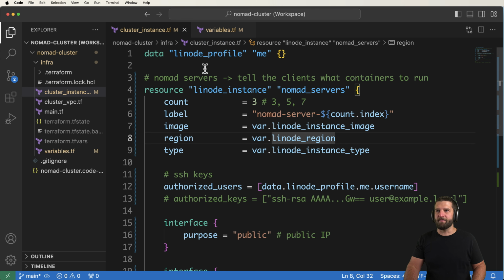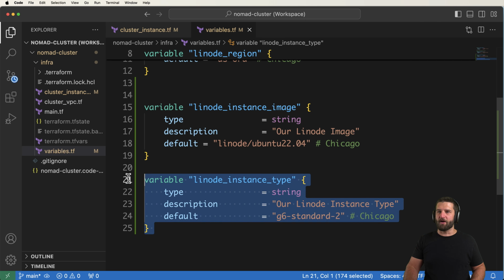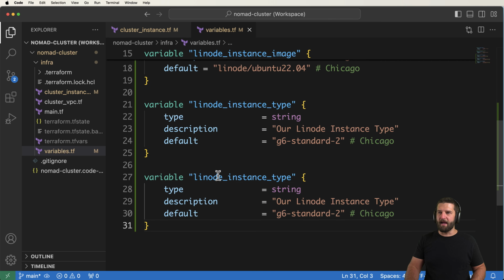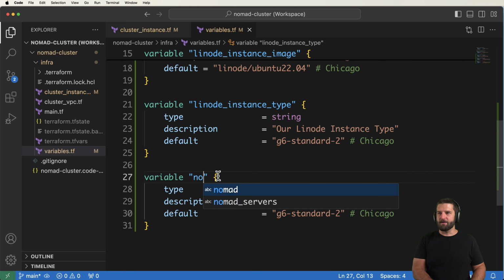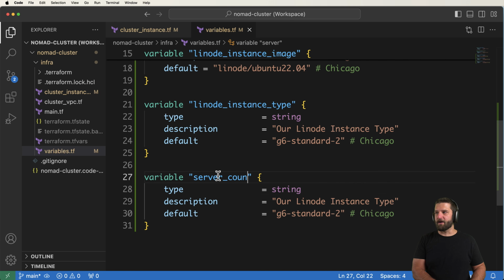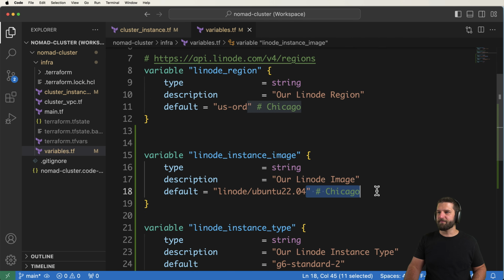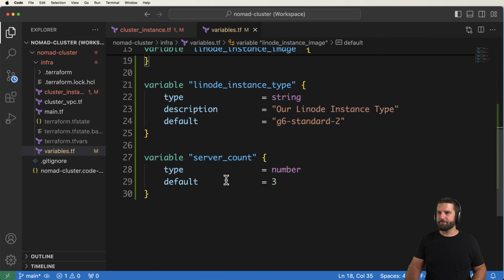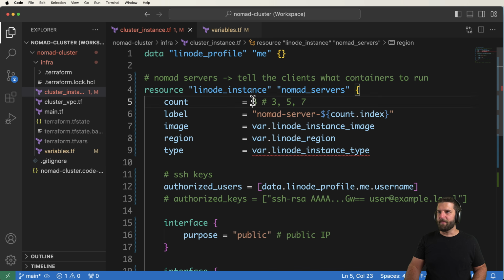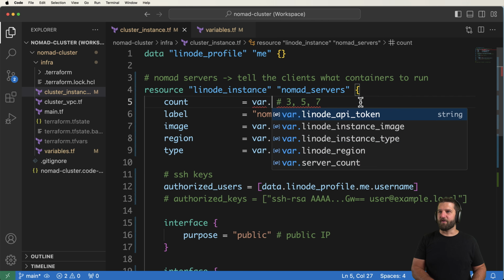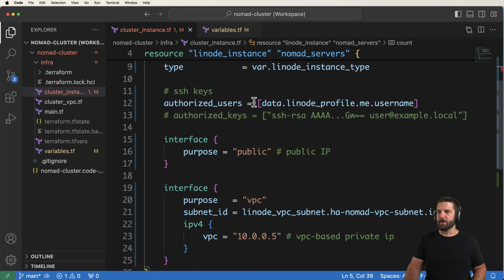But the idea then is we want to put that in as a variable as well. So go ahead and copy this one, and we'll call this our server_count. And this one is going to be a number now. I'll get rid of the description here, and then I'll give a default number, which in my case is going to be 3. I don't need Chicago everywhere. Okay. Server count. Back in here, once again, var.server_count. There we go.